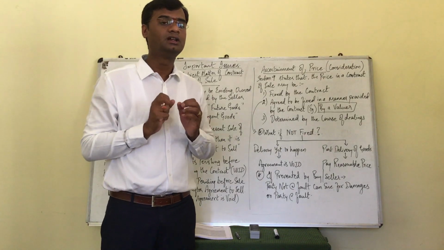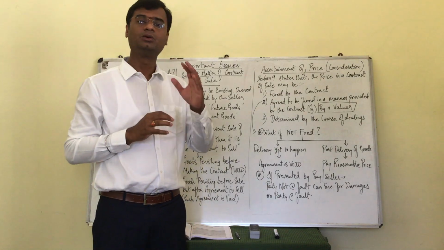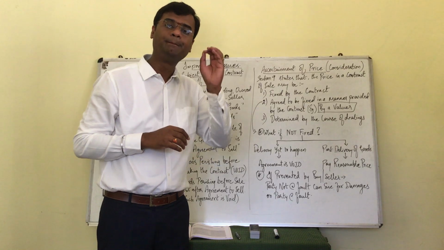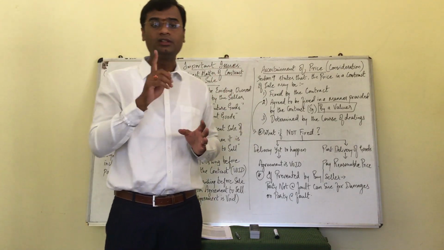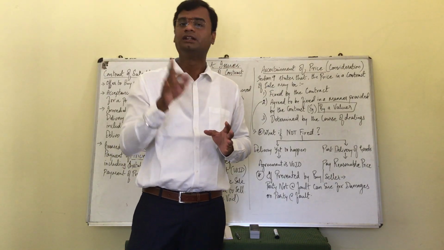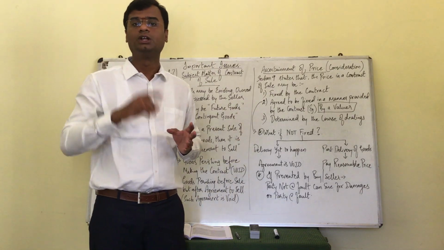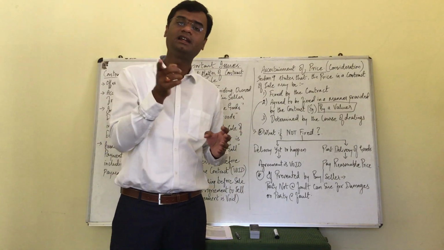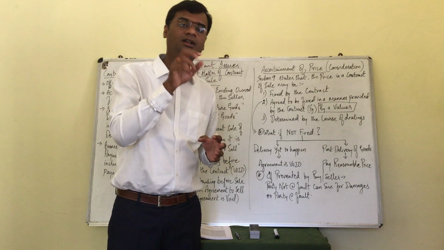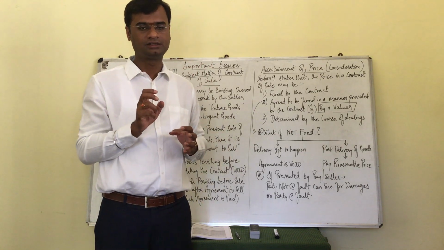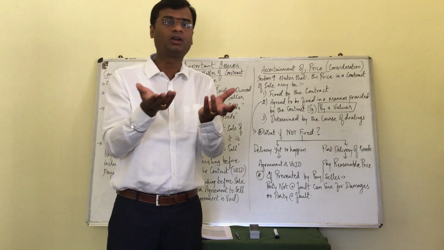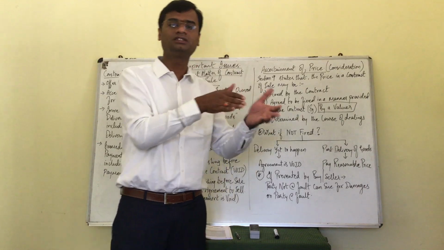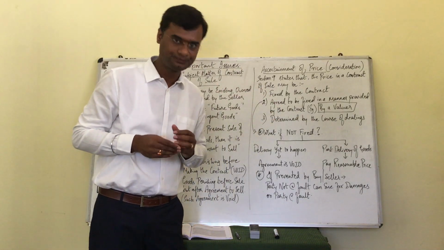But what is the recourse for the seller here? Who is the party at fault here? The buyer is the party at fault. Who is the party not at fault here? The seller is the party not at fault. So the seller can file a case against the buyer to claim damages. The damages could be whatever loss he has incurred because this contract could not go through.